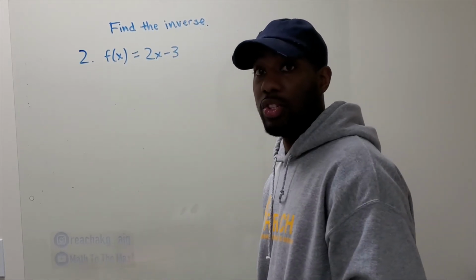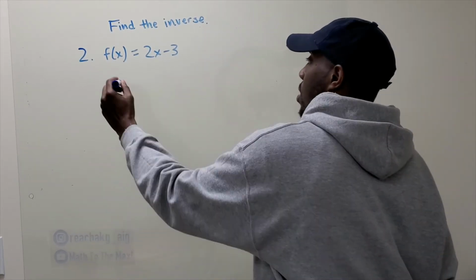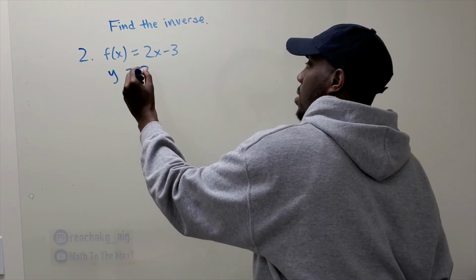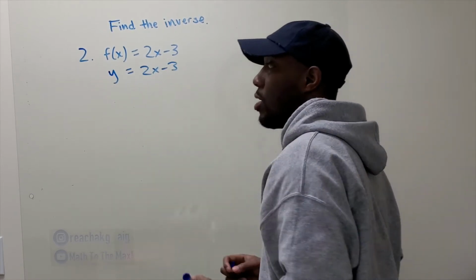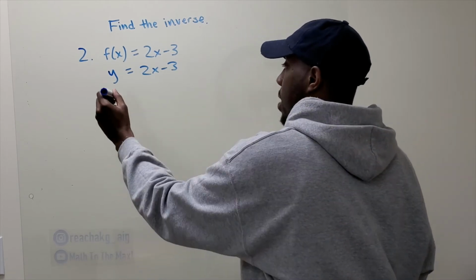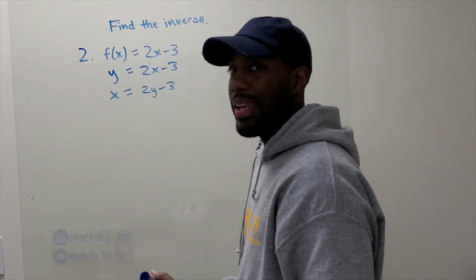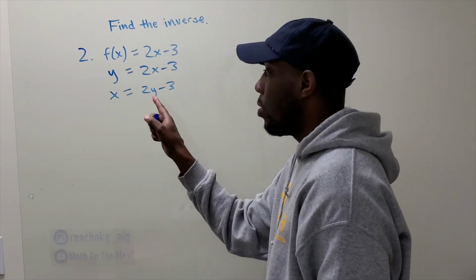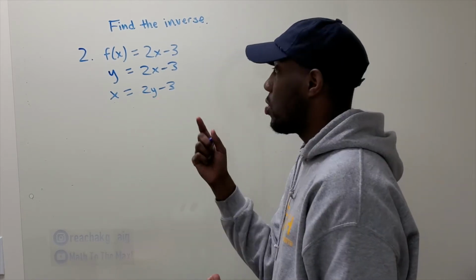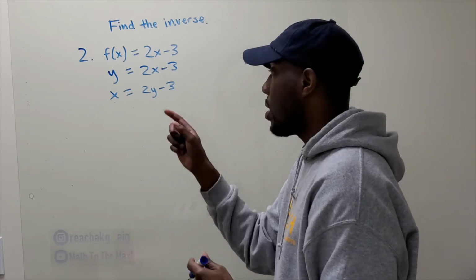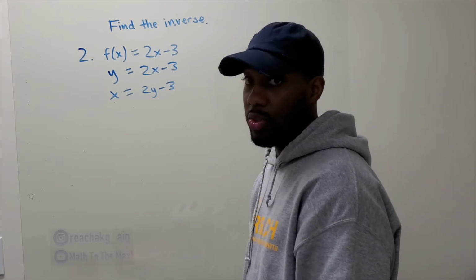Number 2, so let's find the inverse. The first step, make sure you have it in terms of y and x. That's the output, that's y. Now switch x and y. And then solve for y. Get y by itself. Look at what y is with. It's with the multiply by 2 and it's with the subtract 3. So you've got to do the inverse, the opposite of those.